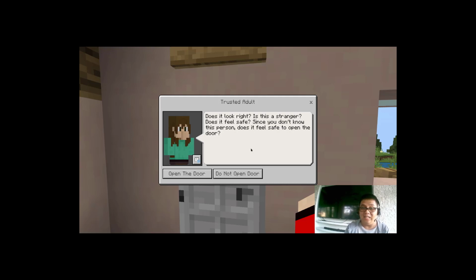It's like, is a stranger knocking on our door? What if this person, is he to be trusted? Do we know him personally? So, we have two choices: to either open the door or not open the door. Since we know it's a total stranger and we know that it is unsafe to let someone in without knowing him, we do not open the door.